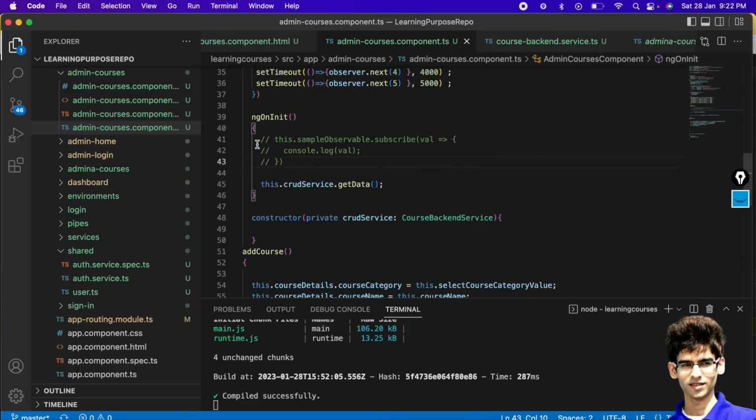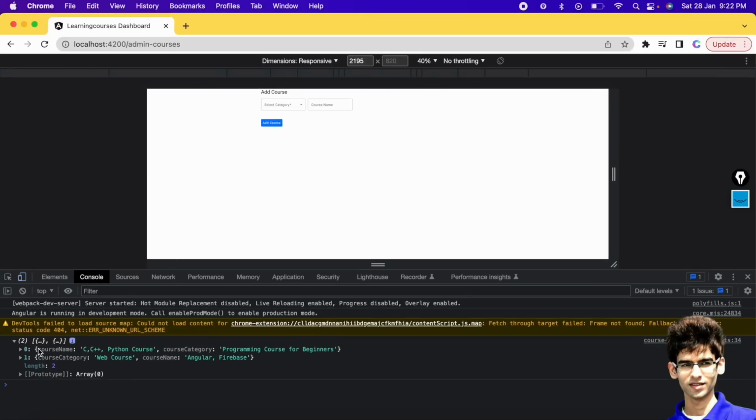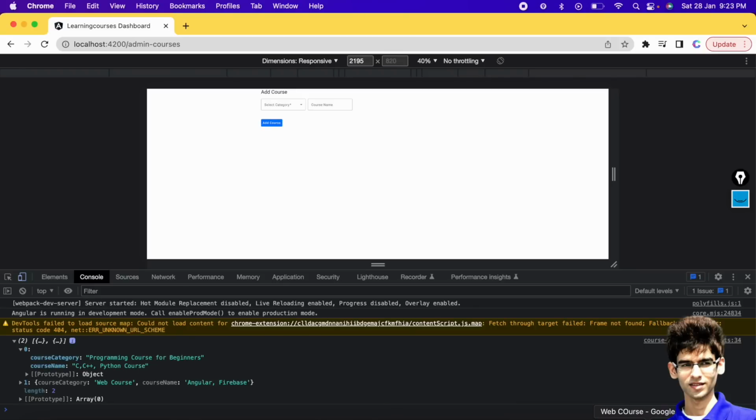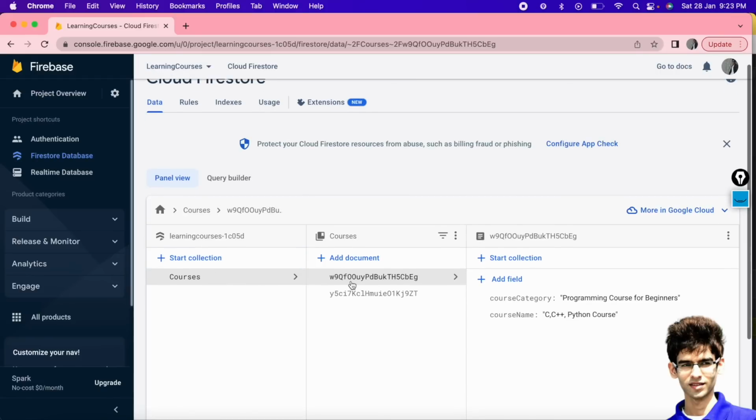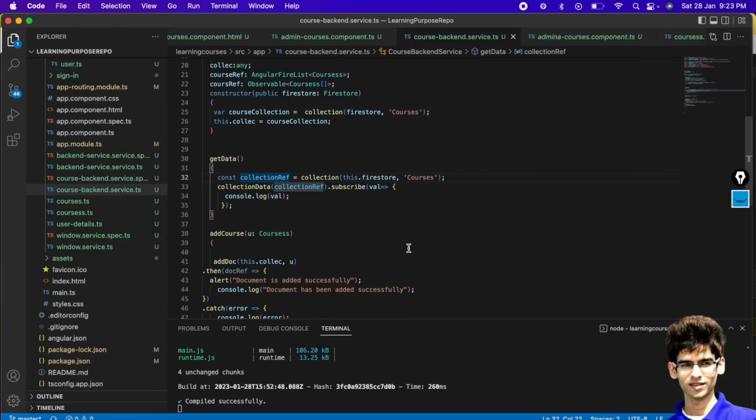To get the data, we commented this code here of observable, and as you can see, we are getting the data from the Firestore. Our course category was added, web course, and course name was this, and for C, C++, Python, and this was the data. Let me show you. This was the collection which we have created, course category, web course, like this. I hope you got how to get the data from the Firestore. Now we have done how to add the data into the Firestore and how to get the data from the Firestore. Now we will see how to update and delete the data in the Firebase.